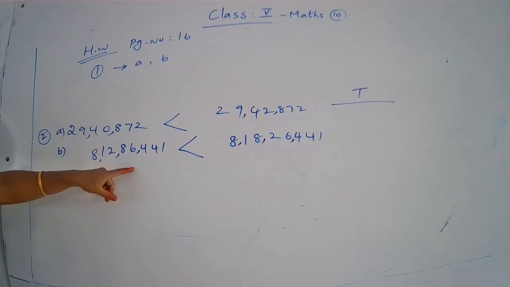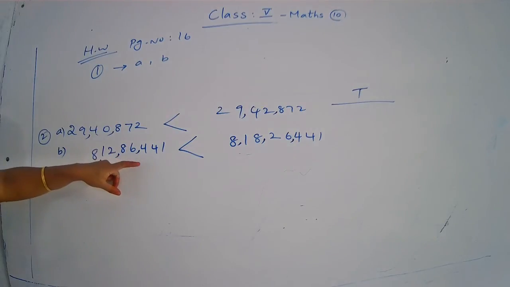But in your book, what is given? 8 crore 12 lakh 86,441 is greater than 8 crore 18 lakh 26,441. So is this statement true or false? False. Why?